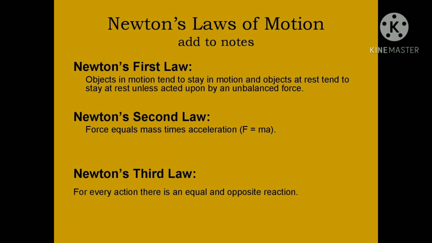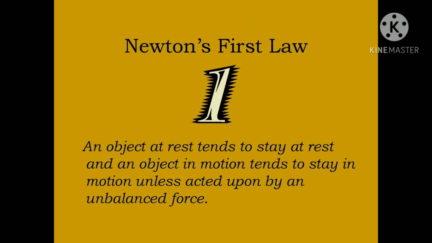So the first law is that objects tend to stay at rest unless they are acted upon by an unbalanced force. The second law is force equals mass times acceleration, and the third you all know. The first law is that an object at rest tends to stay at rest and an object in motion tends to stay in motion unless acted upon by an unbalanced force. This is Newton's first law.